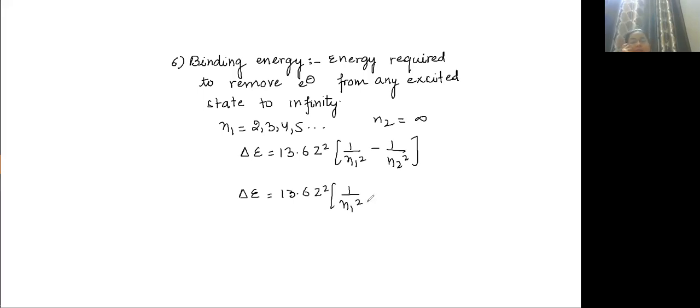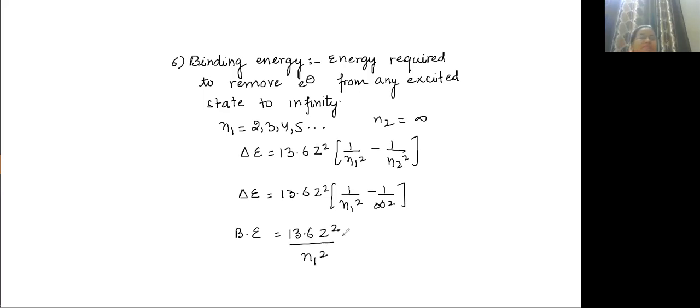N1 value can be anything 2, 3, 4, depending upon the excited state. And N2 value is infinity. So what is 1 upon infinity square? 0. So binding energy BE is equal to 13.6 Z square by N1 square.